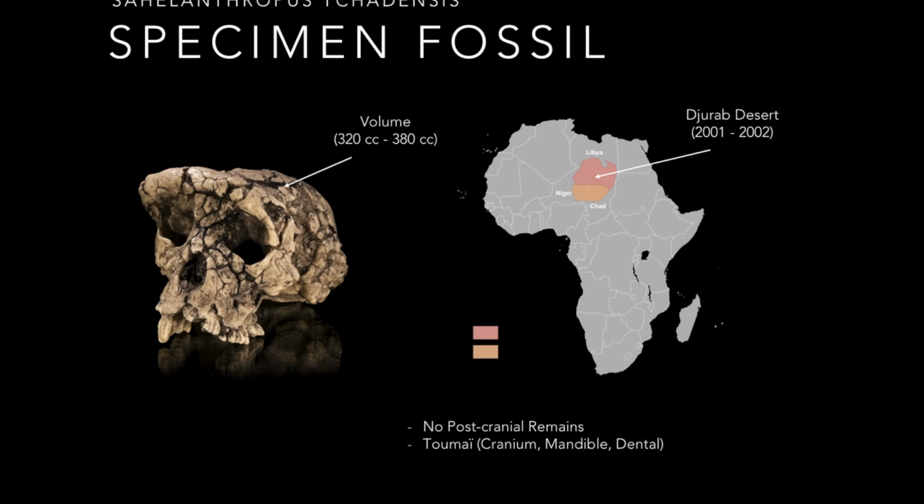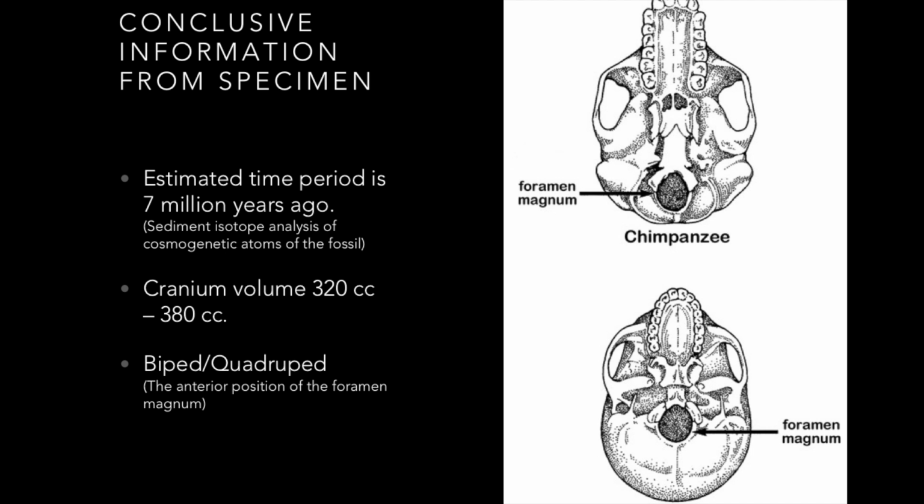As you can see, the specimen is located to the left of the slide and its name is Toumaï. It is composed of the cranium, a portion of the mandible, and some teeth. Scientists have not yet found any postcranial remains, and therefore it is difficult to fully understand what the species was. The species is estimated to have lived 7 million years ago.